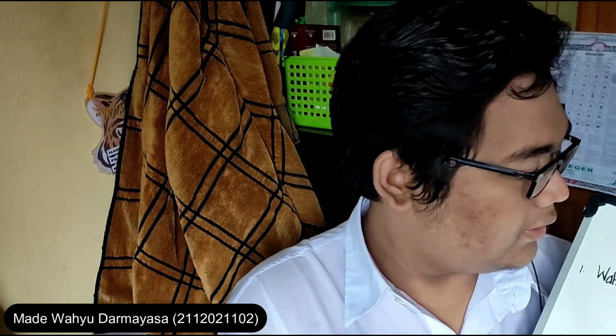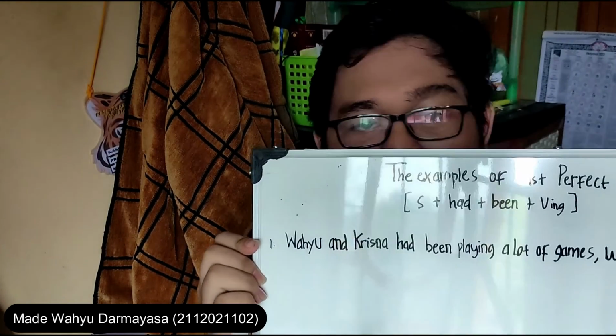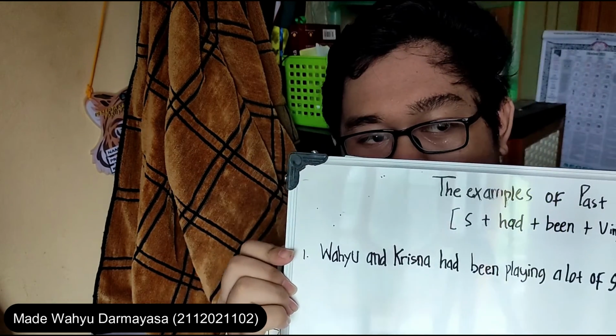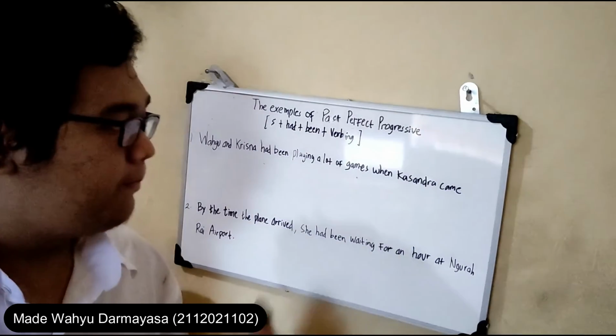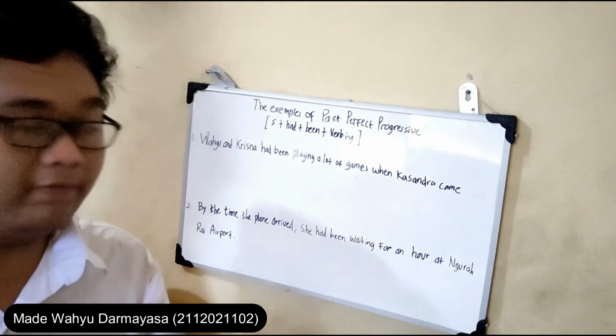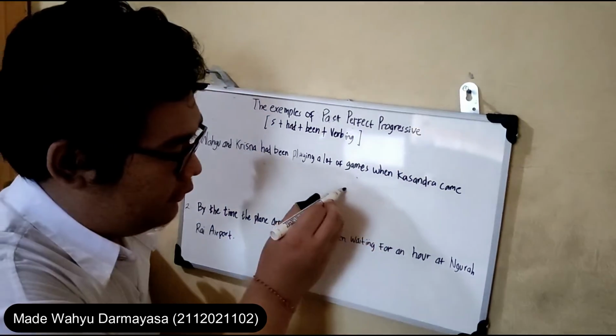The important thing that you have to know in making a tense is to always remember the pattern. So in this tense, the pattern is subject plus had plus been plus verb-ing, or present participle. The first example of past perfect progressive is: Wahyu and Krisna had been playing a lot of games when Kasandra came. Let's break the sentence down.